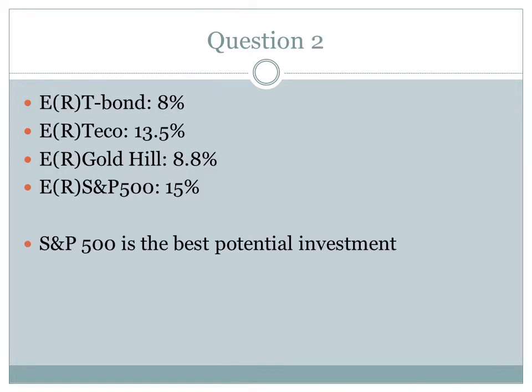Question 2 asks to find the expected rate of return for each of the alternatives. From the probabilities and rates given in Table 1, T-bonds have an expected rate of return of 8%, TICO has an expected return of 13.5%, Gold Hill has an expected return of 8.8%, and the S&P 500 offers the best potential return of all the alternatives with 15%.